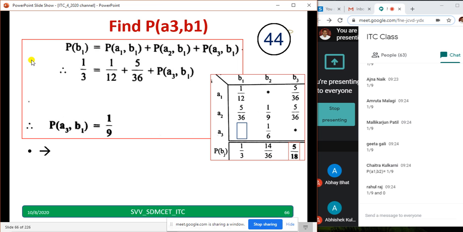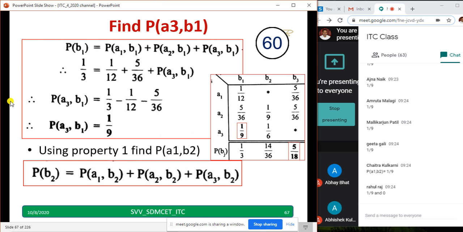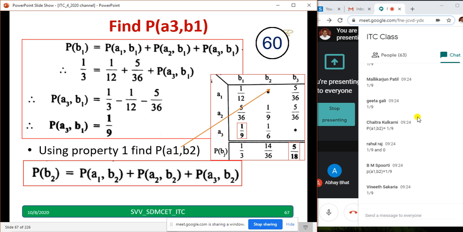Whatever you have told is correct, 1 divided by 9. Now we have to find out A1 comma B2. I think some students have already written A1 comma B2 is 1 by 9.